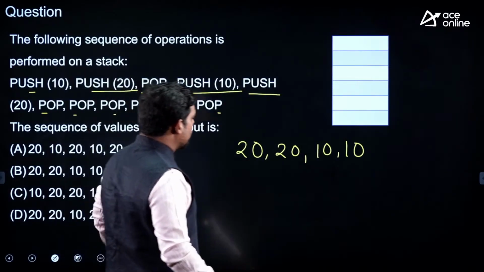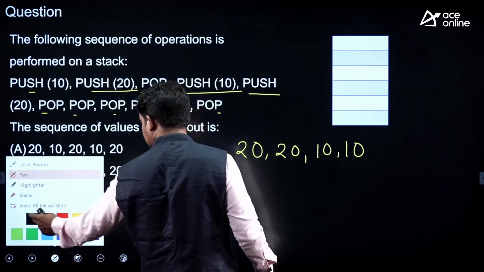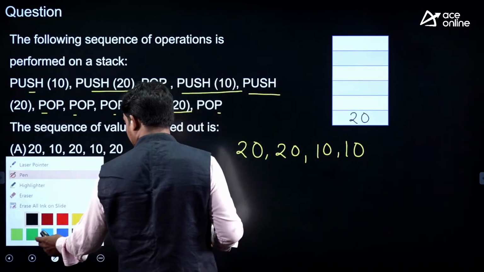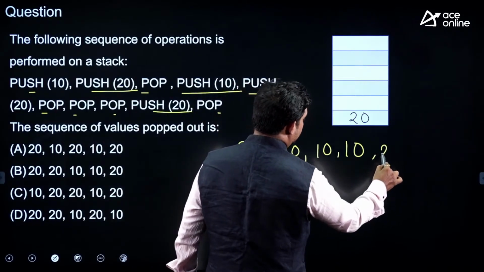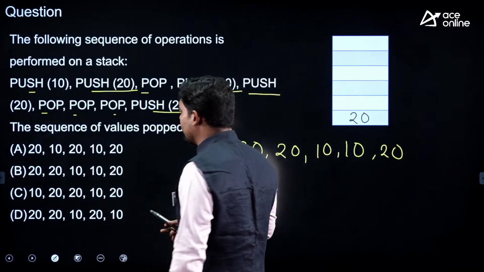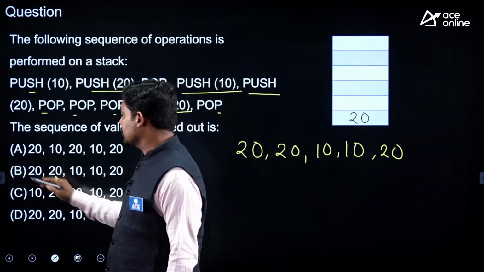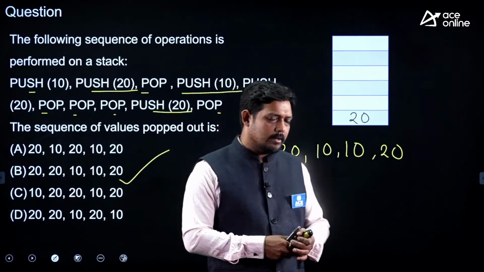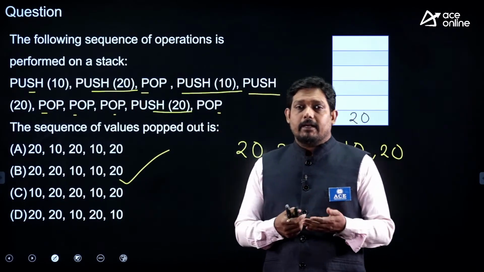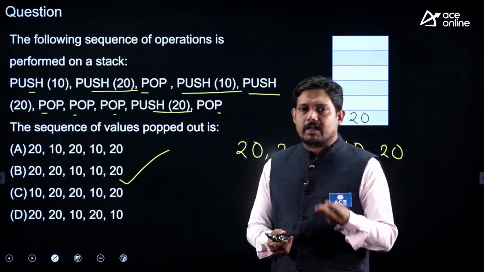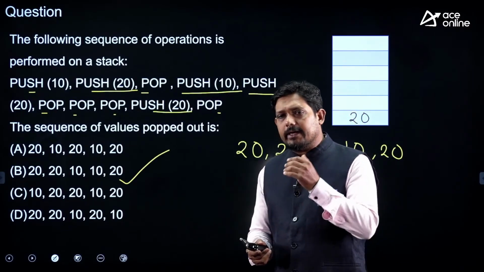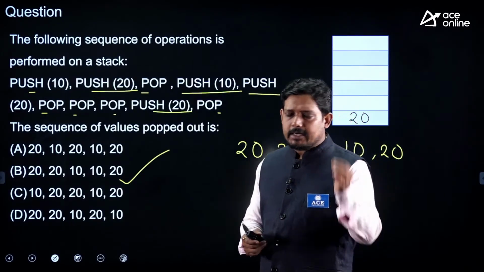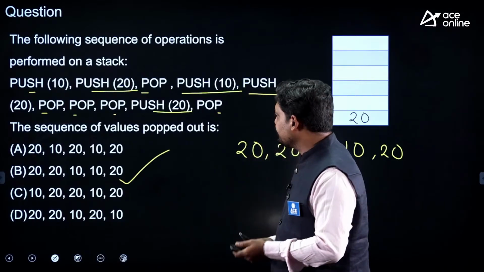Now again push 20 and then pop. The push is 20, and then again you pop it, so that will take out the element 20 from this. So the order is 20, 20, 10, 10, 20. In this case the answer is B. This particular question defines what type of clarity you need for this RRB JE. Not very detailed, not very in depth, just a basic simple understanding of each and every topic.